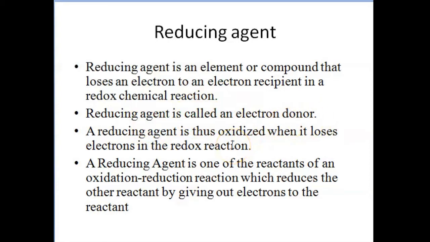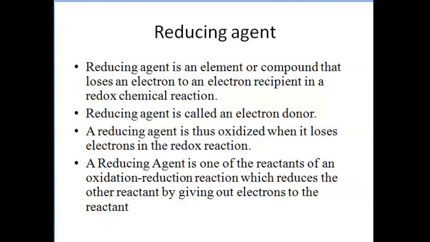A reducing agent is thus oxidized when it loses electrons in the redox reaction. It is one of the reactants of an oxidation reduction reaction which will reduce the other reactant by giving out electrons to it. That we call a reducing agent.